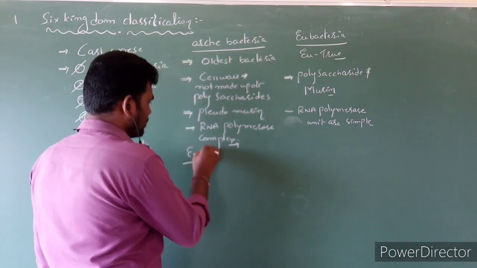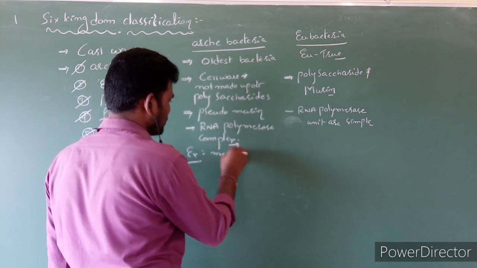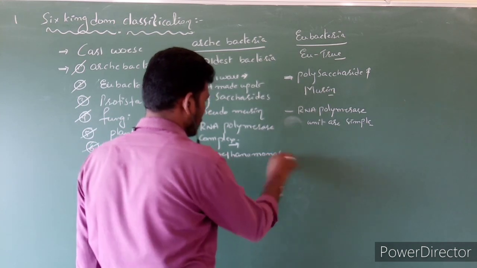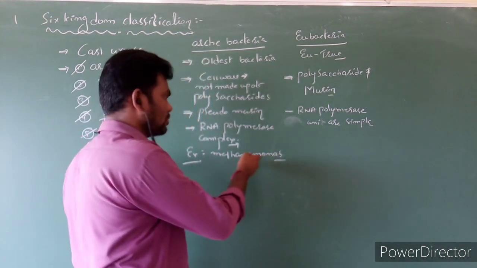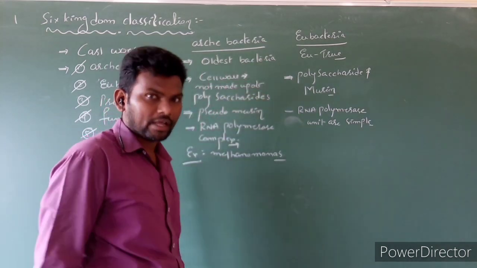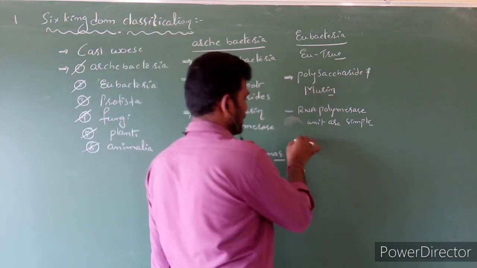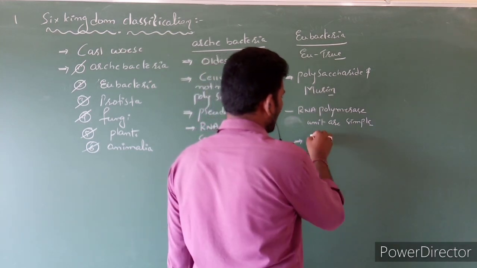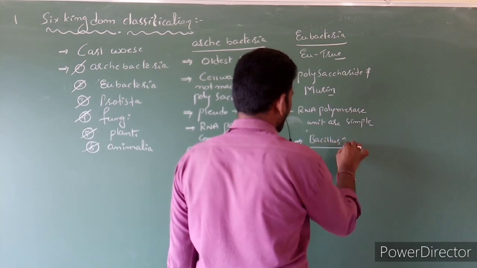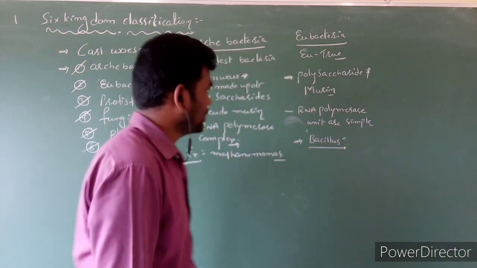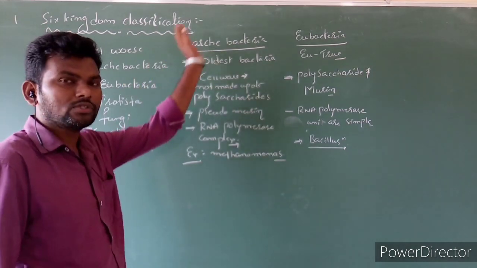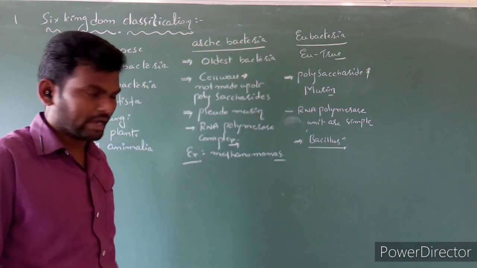Example, Methanomonas bacteria. What is Methanomonas bacteria? What are its functions? We will discuss when we enter into Monera. Next, Eubacteria. Eubacteria are all the other bacteria, like Bacillus. So that's why he separated the Archaebacteria from true bacteria, nothing but Eubacteria.